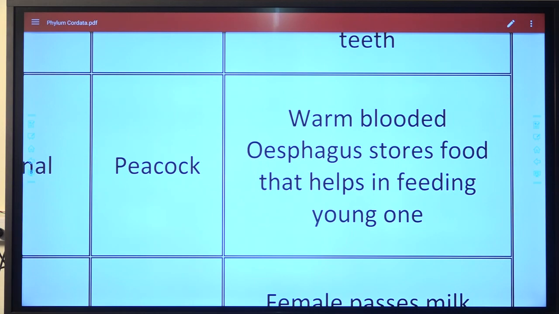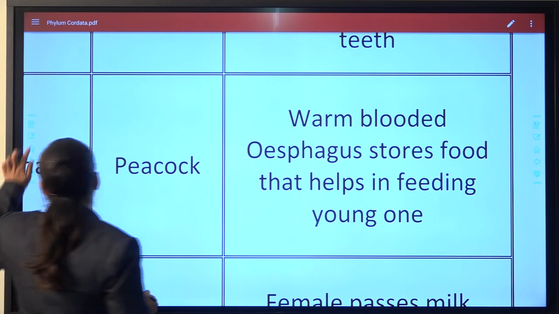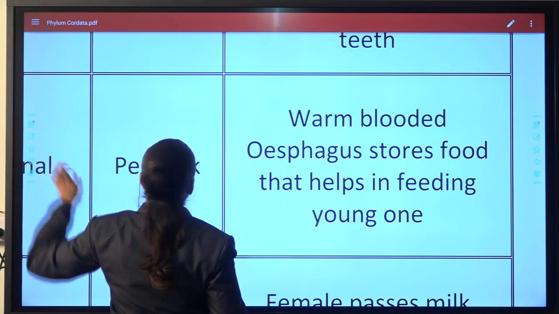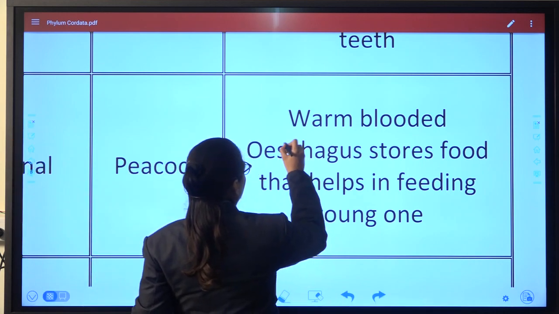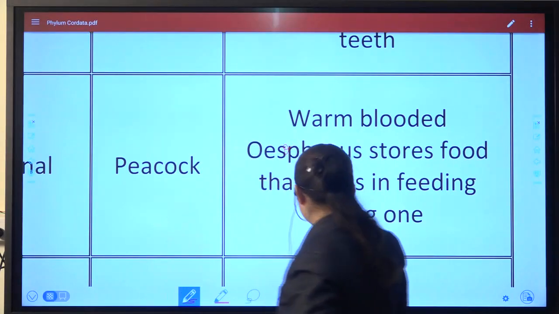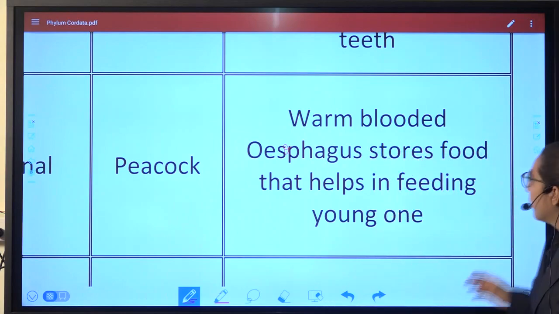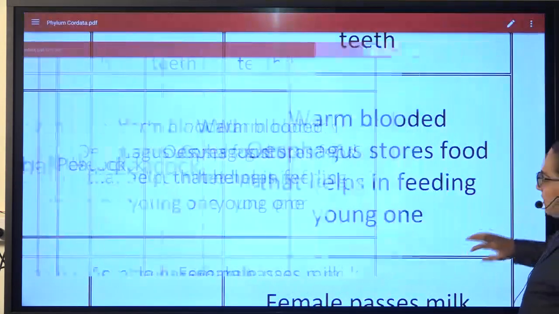Note it down very quickly. It's esophagus. Here O is there. Okay. So I hope you have noted. In the last part,